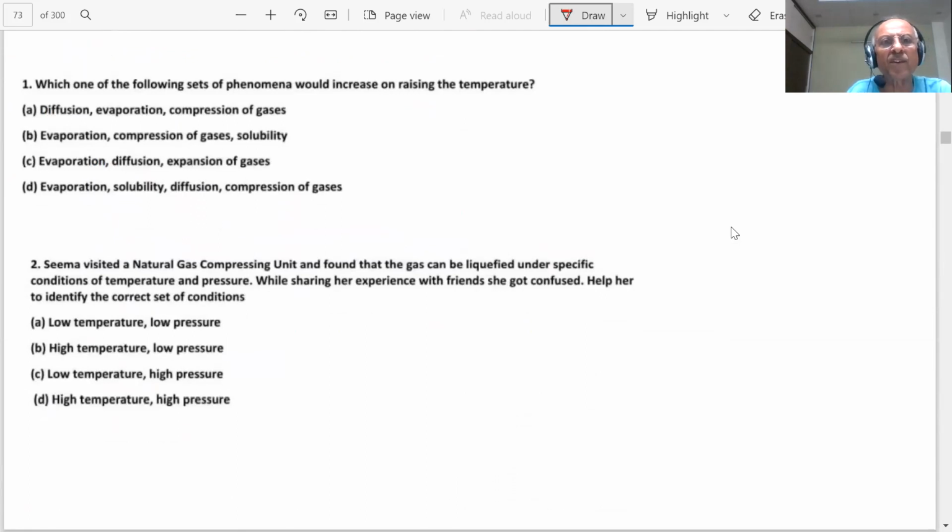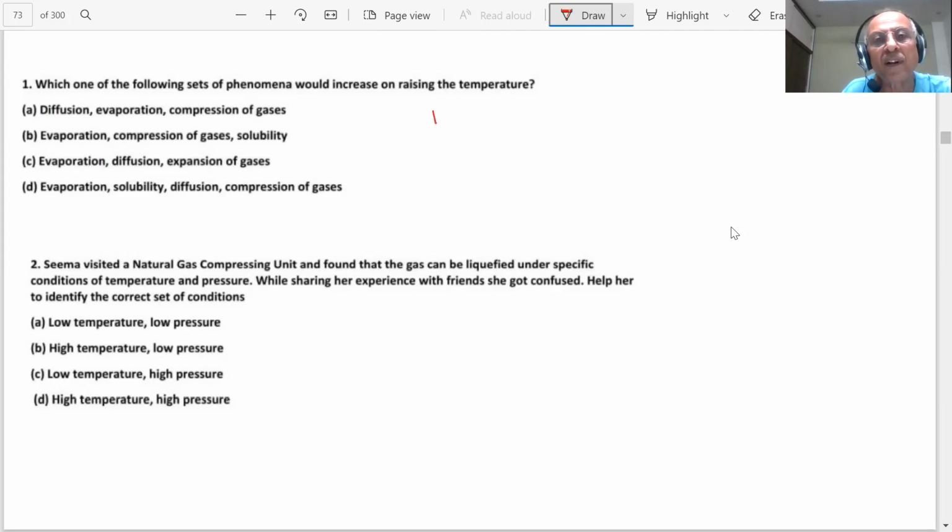Which of the following set of phenomena would increase on raising the temperature? You are increasing the temperature, what will happen? Diffusion, evaporation, compression of gases; evaporation, solubility; evaporation, diffusion, expansion of gases. Which is the correct answer, students? Sir, evaporation, diffusion, expansion of gases.